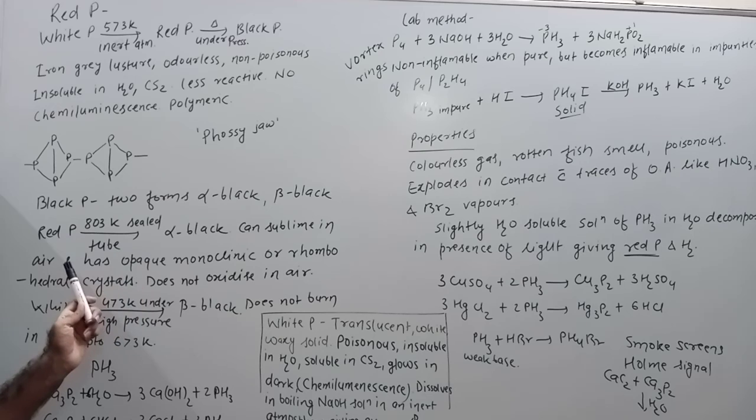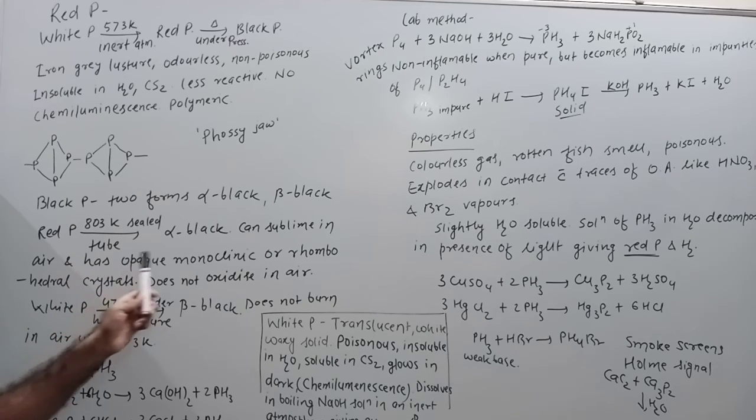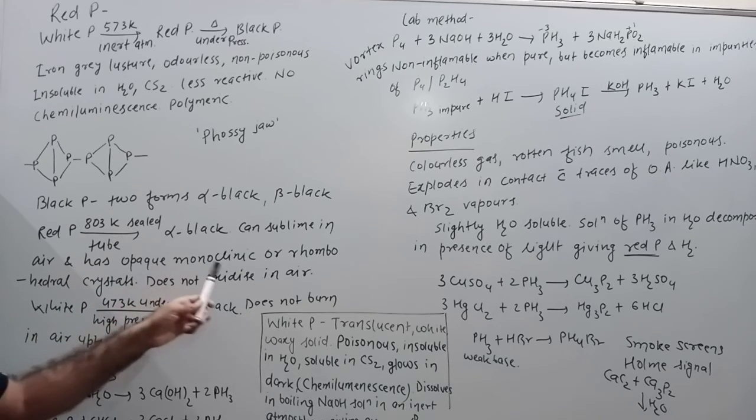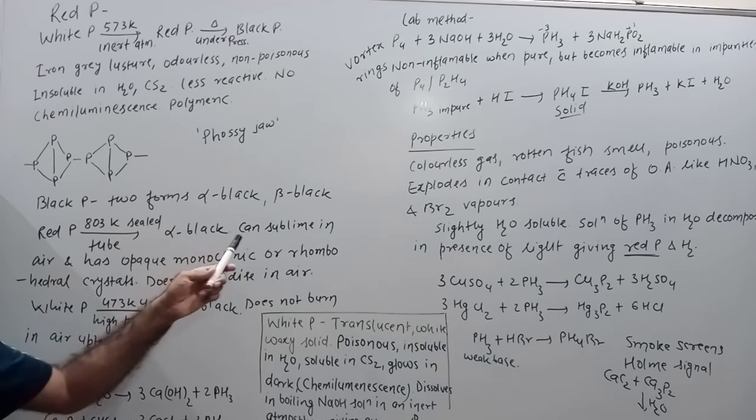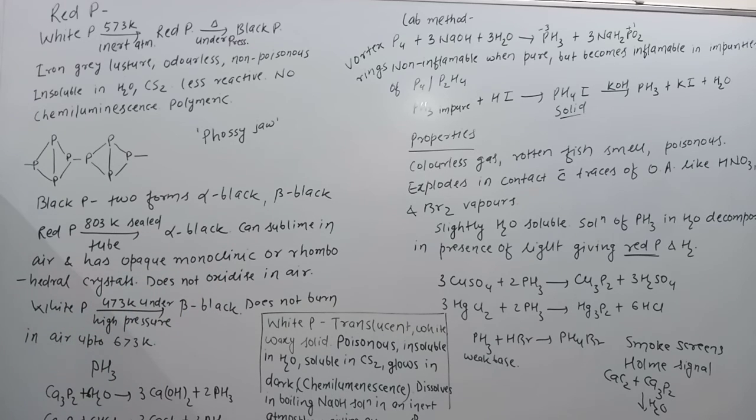It is a crystalline variety, and its crystals are opaque, monoclinic or rhombohedral. Clear? It can sublime in air. It does not oxidize in air. This alpha black variety does not oxidize in air.